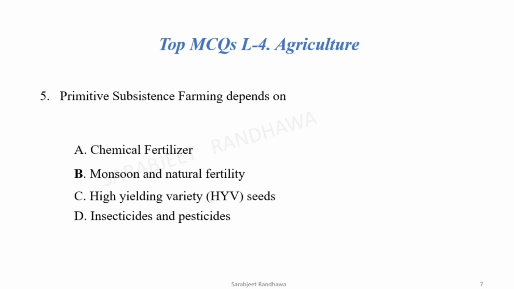Now let's move to the next. Primitive subsistence farming depends on. Okay, now we must see that chemical fertilizer, this is wrong. High yielding variety seeds, this is also not correct. Insecticide, pesticides, no, it is not used in the primitive subsistence. The correct option is it depends on monsoon and natural fertility.